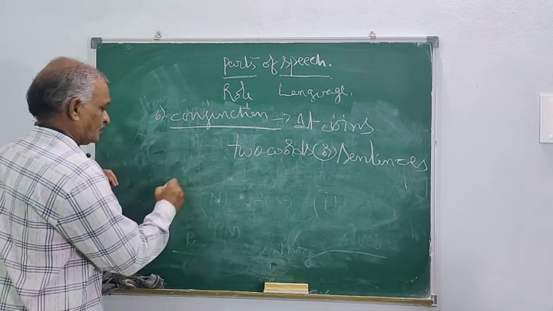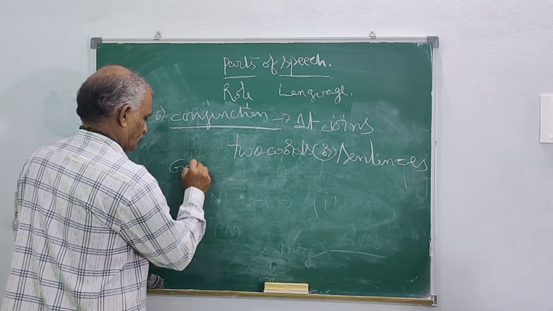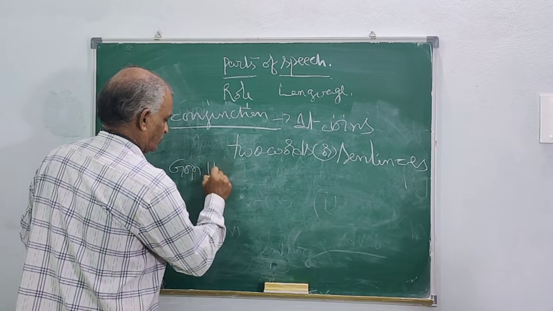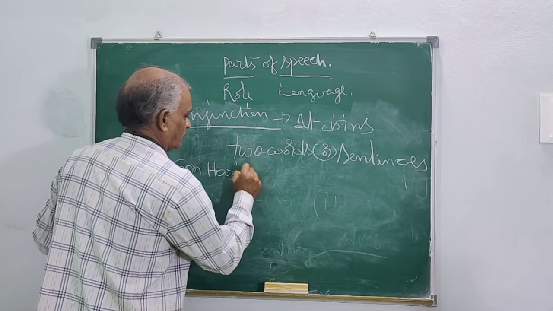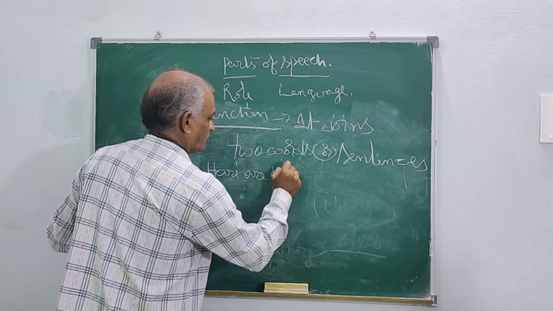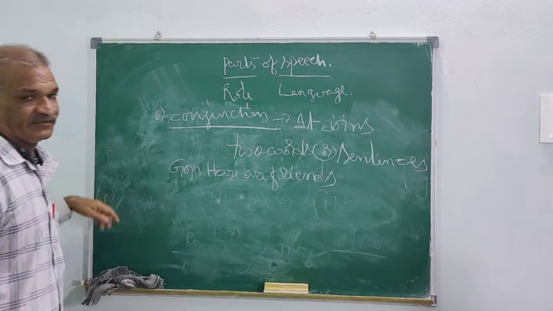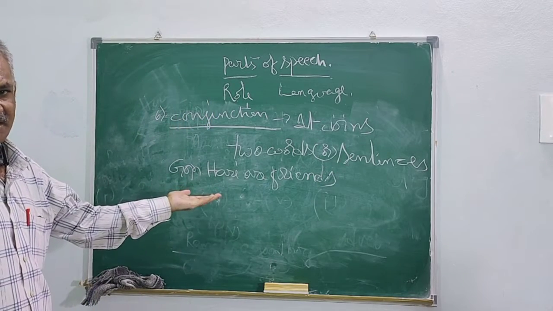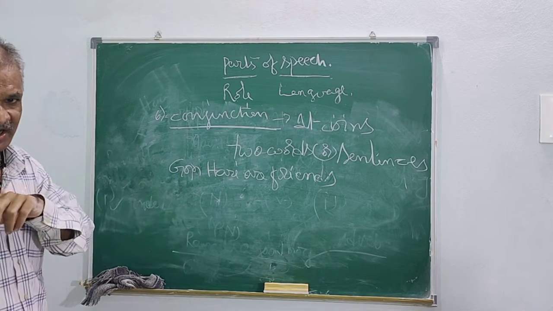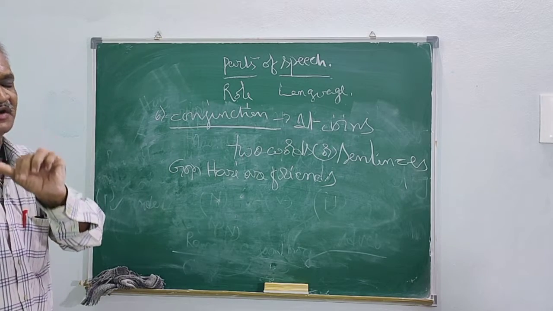Suppose we say, Gopi, Hari are friends. Is it a complete sentence? No. So there you feel a little confusion.